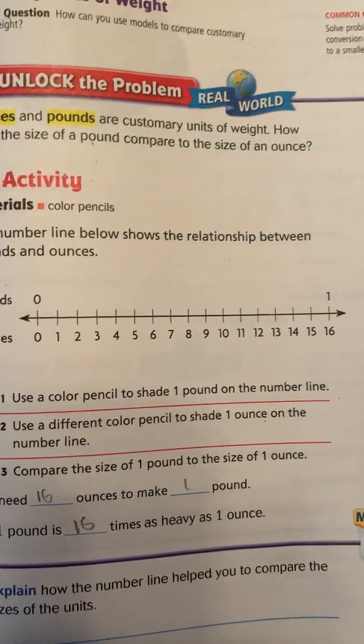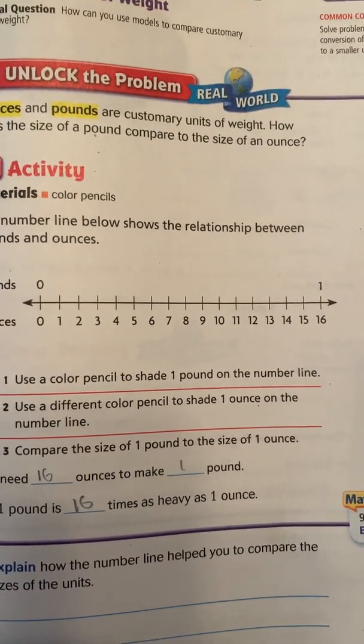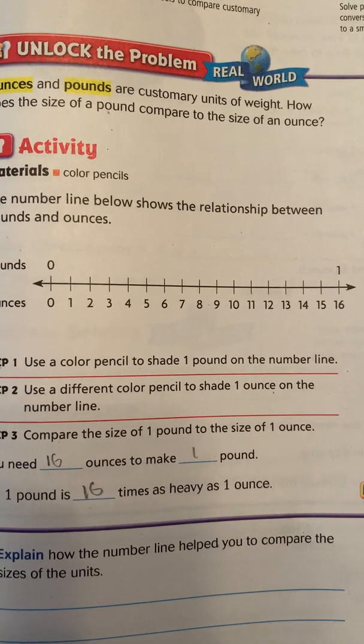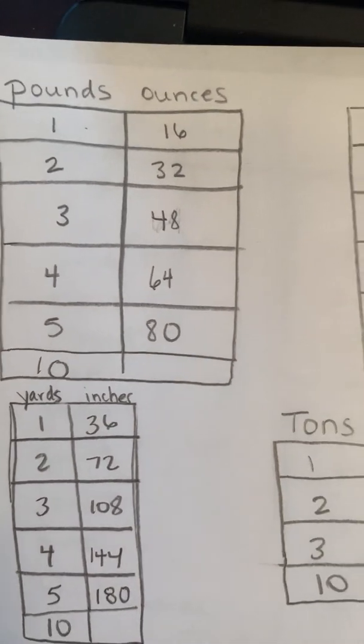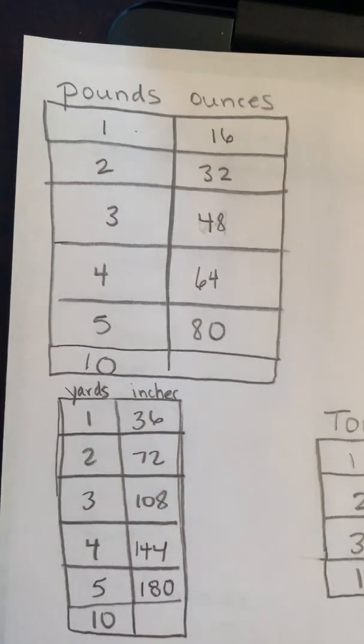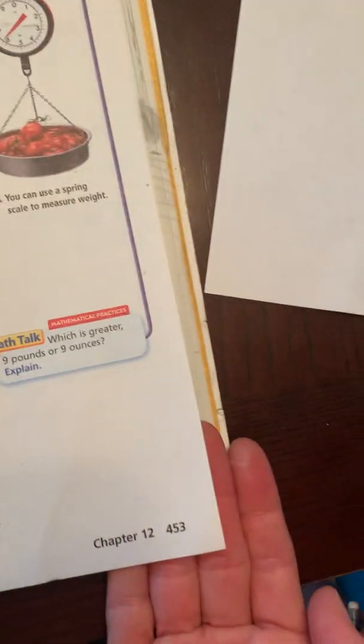And yes, it's nice to have a visual like this. Are you going to draw that out every time you're trying to figure out how many? You have to know that information anyway to be able to draw it. So this is truly a better way to keep track until you get that memorized of how many ounces in a pound. So we are going to turn, I was on page 453.